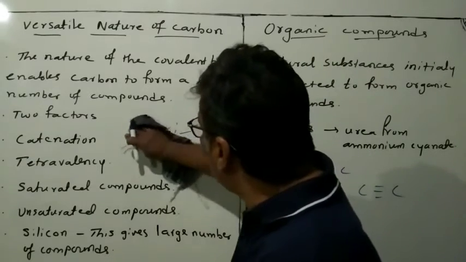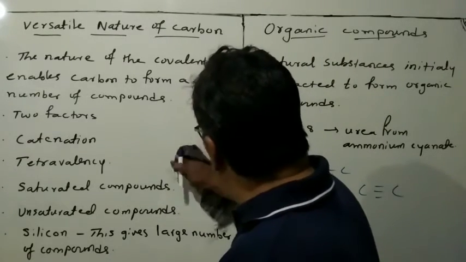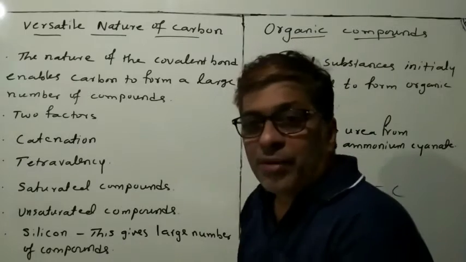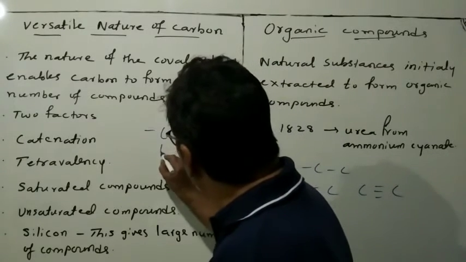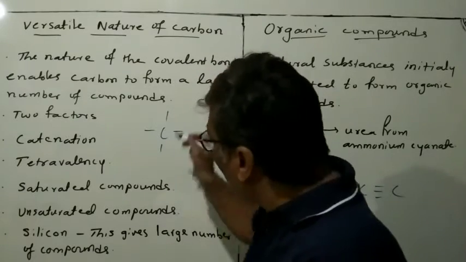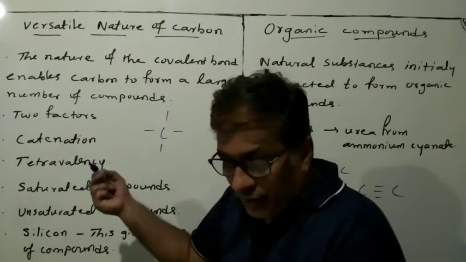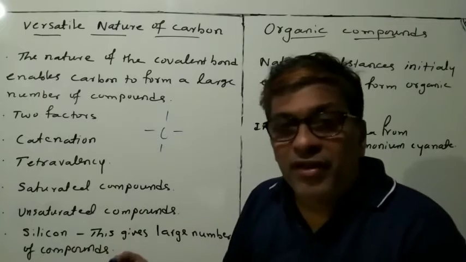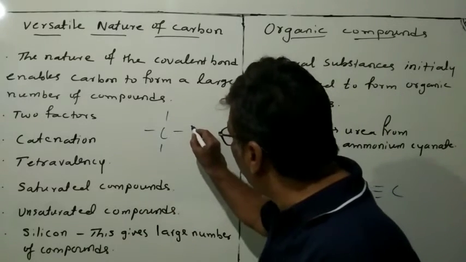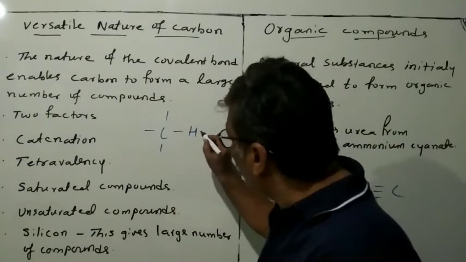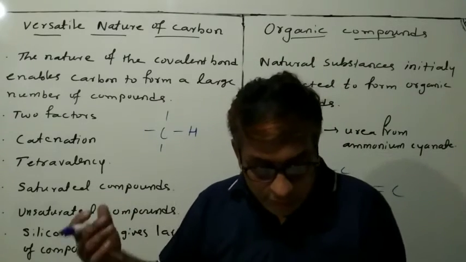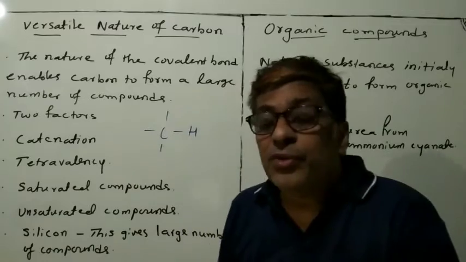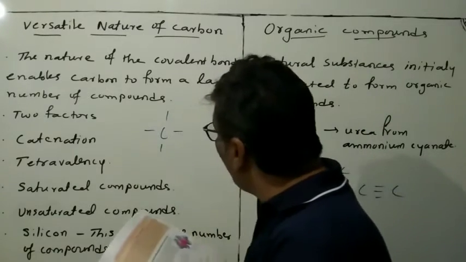Say, for example, due to this nature, carbon has 4 arms, like this. Either here it is holding with other atoms, it may be hydrogen, or chlorine, or even sulfur, or many other elements. But if it holds carbon, what happens?